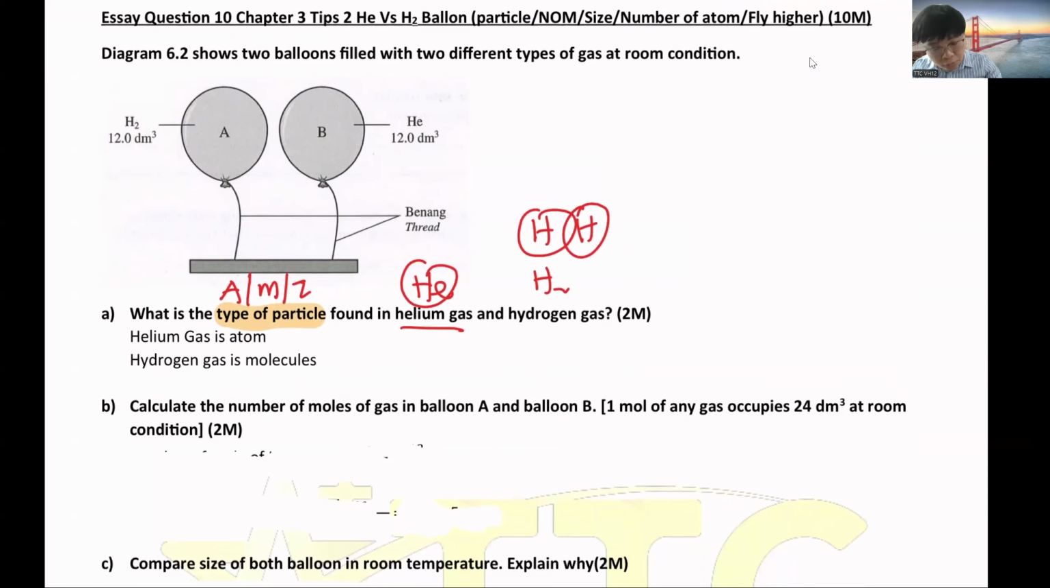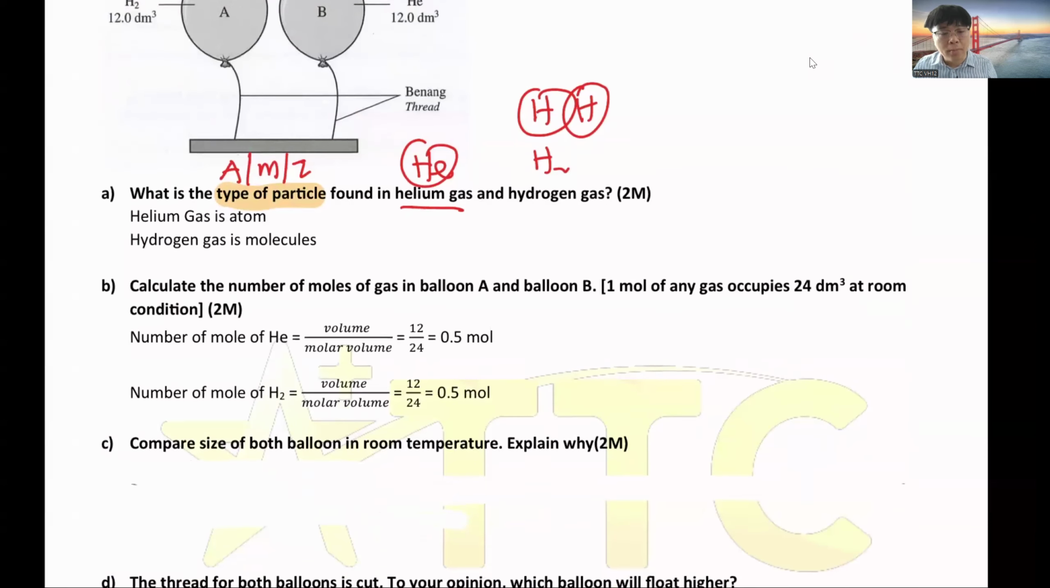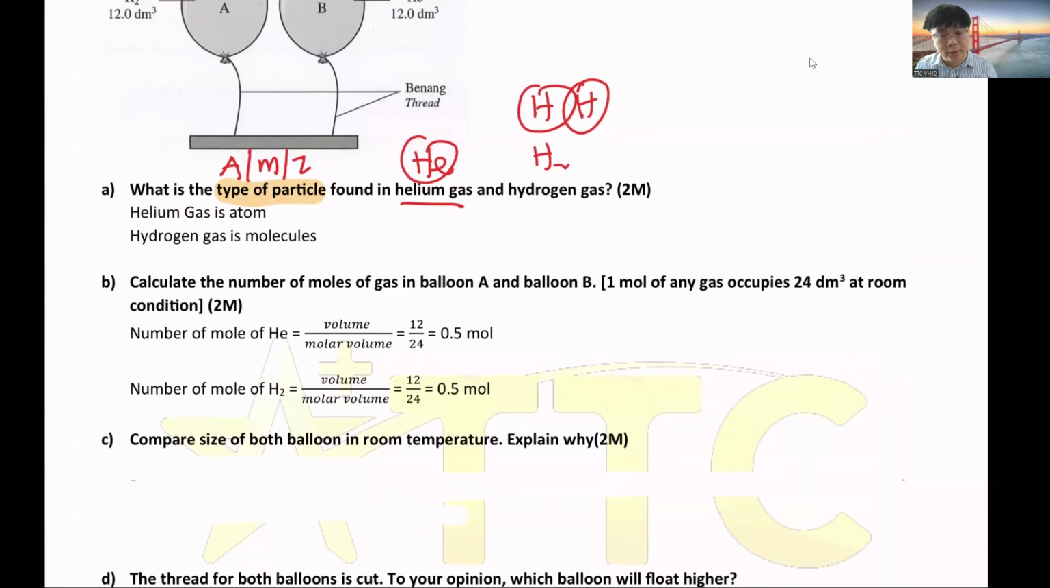Calculate the number of moles. First, you have to calculate the number of moles of each gas. We have 12 dm cube divided by the molar volume, which is 24, and we get 0.5. Look at the actual number in the question, it might be 6 dm cube, might be 3 dm cube. Then 12 divided by 24.